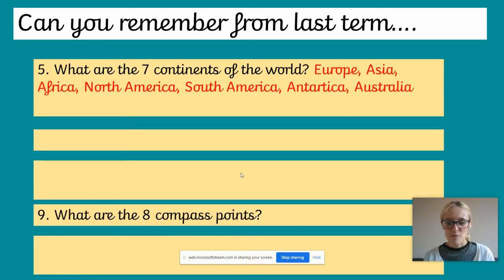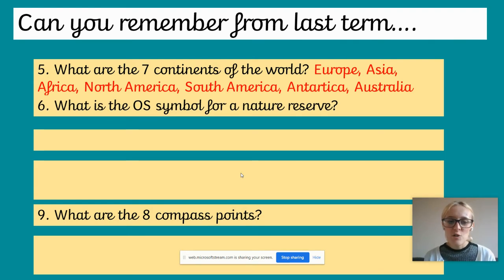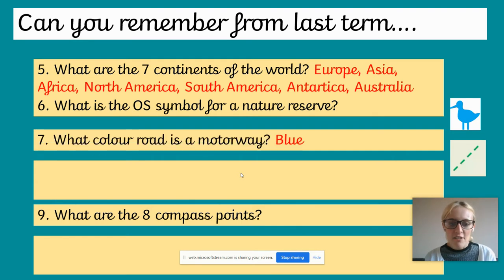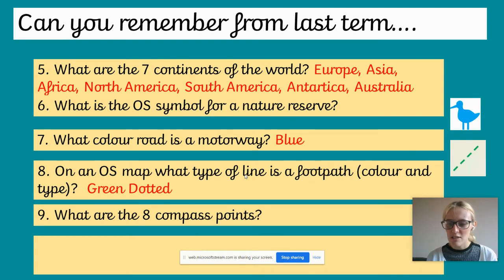Okay, the 7 continents of the world are Europe, Asia, Africa, North America, South America, Antarctica, and Australia. What is the Ordnance Survey symbol for a nature reserve? It's a little duckling. Remember, we saw that on the maps of Willen Lake. What colour road is a motorway? It's blue, a big blue line. And then the green dotted line was the symbol for a footpath.